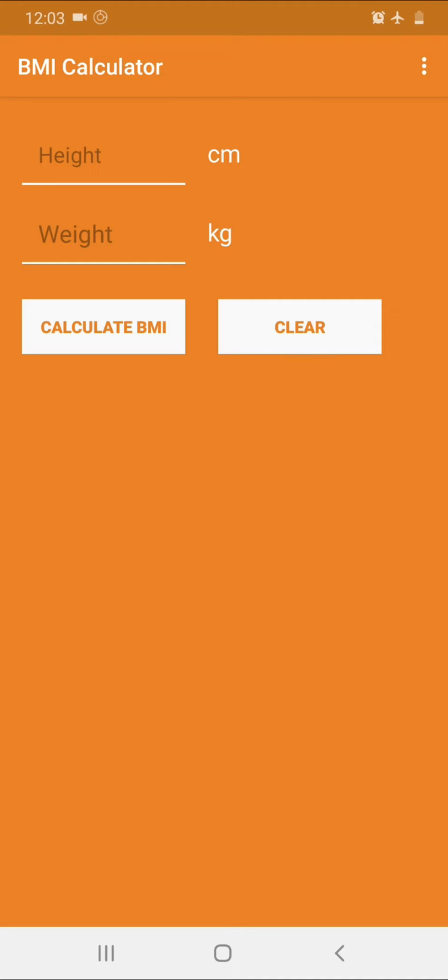Today I will show you the demo of my app called BMI calculator. So let's start. After the splash screen you will see a home screen with two input fields: one is the height and the second is the weight. BMI, or body mass index, is calculated based on these two parameters, height and weight.